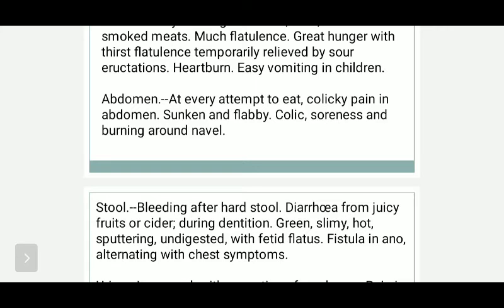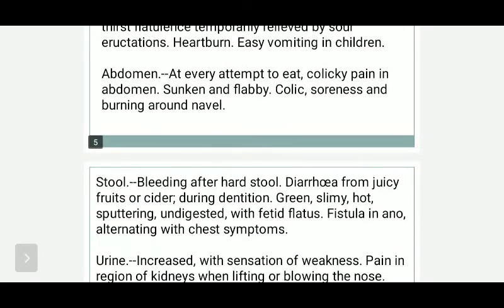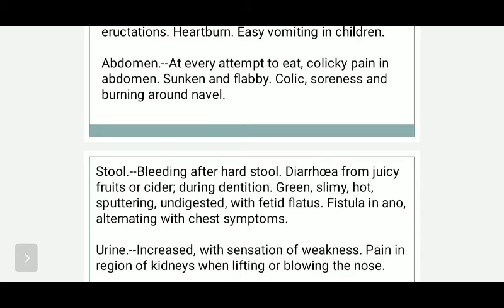Okay, stools: there is bleeding after hard stool, diarrhea from juicy fruits or ciders. Diarrhea is especially from juicy fruits or ciders.